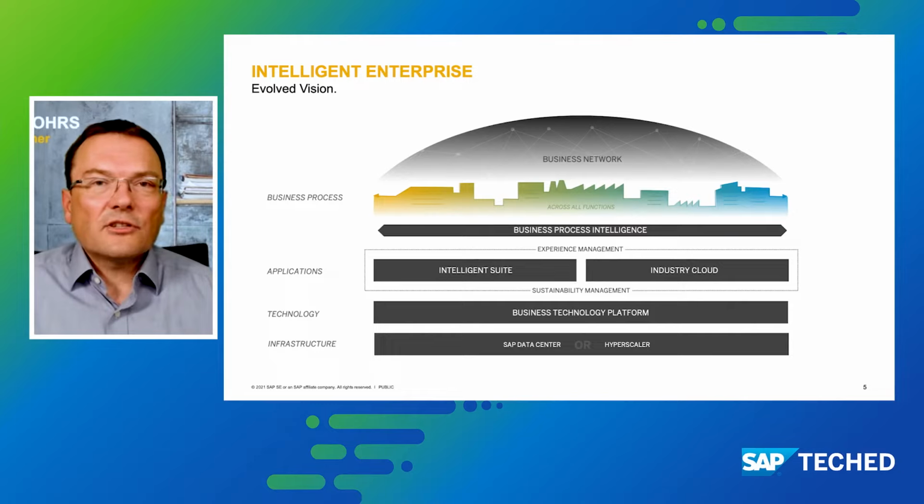So how do our services fit into the overall picture of the business technology platform and the intelligent enterprise? As mentioned, those services are running on top of the business technology platform. And what they do is that they help ensure that a business process that consists of numerous business applications really feels seamless, both from administration and from end user perspective. On the administration side, thanks to our services, it's now possible to configure access along a business process without looking into the different business applications, but rather to follow the requirements and the personas that are defined on the business process level. And then the provisioning of this information into the individual business applications is done automatically.